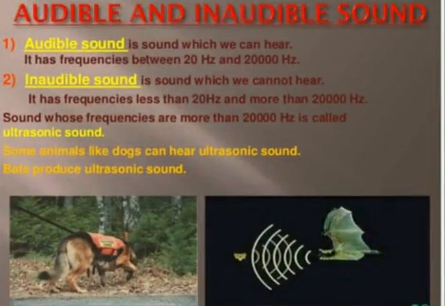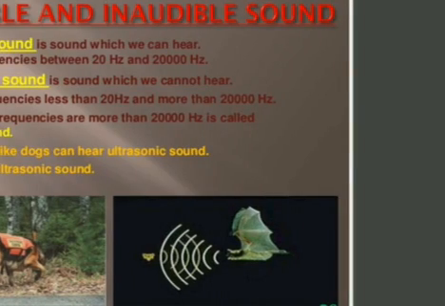Then what do you mean by audible and inaudible sound? Audible sound is sound which we can hear. Hz is hertz, the unit in which frequency is measured. So the frequencies from 20 hertz to 20,000 hertz are our audible sound, which we can hear. Inaudible sound is sound which we cannot hear. It has frequencies less than 20 hertz and more than 20,000 hertz. Sound whose frequencies are more than 20,000 hertz is called ultrasonic sound.